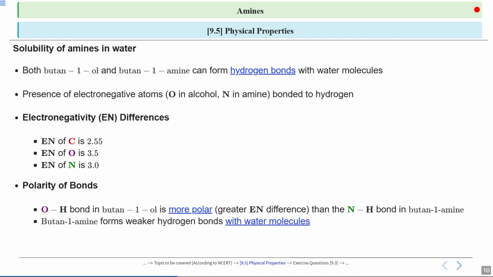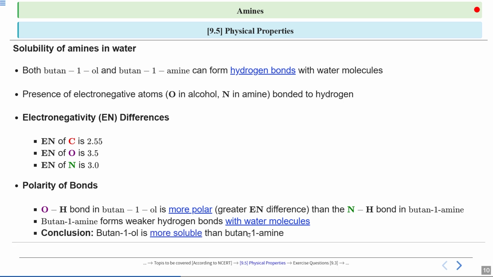Because of this, butan-1-amine forms weaker hydrogen bonds with water molecules. Weaker hydrogen bonds mean that butan-1-amine doesn't dissolve as well in water as butan-1-ol does. This difference in hydrogen bonding is a key reason for their different solubilities.